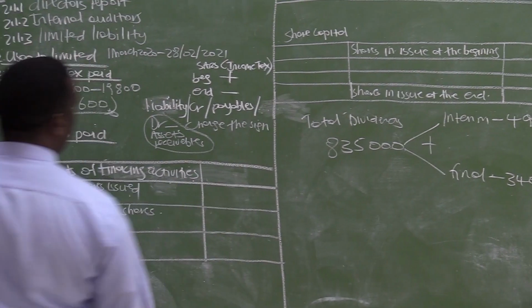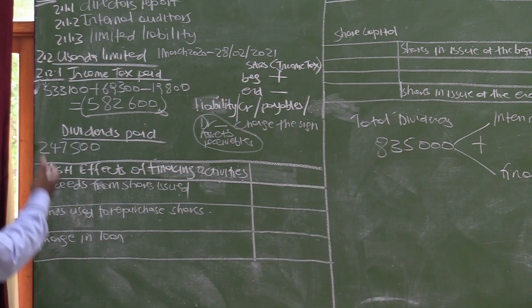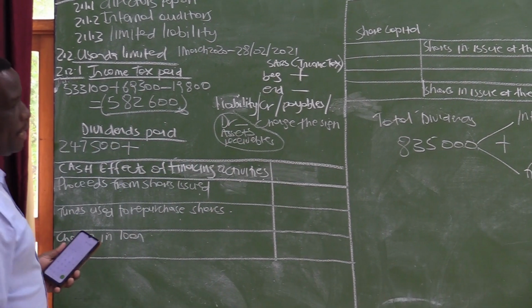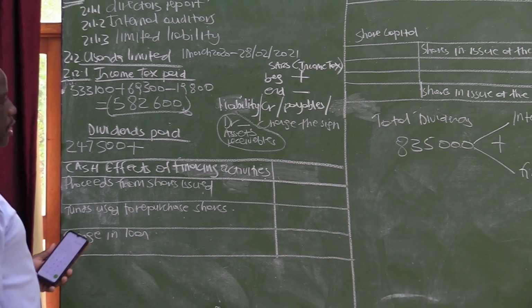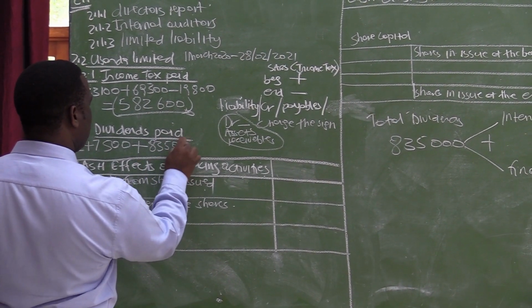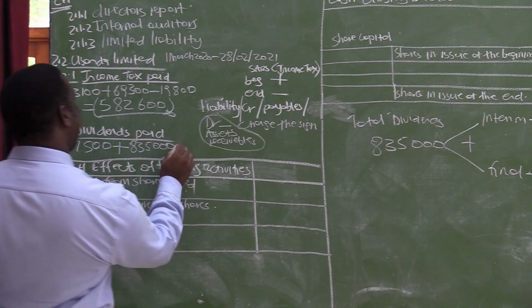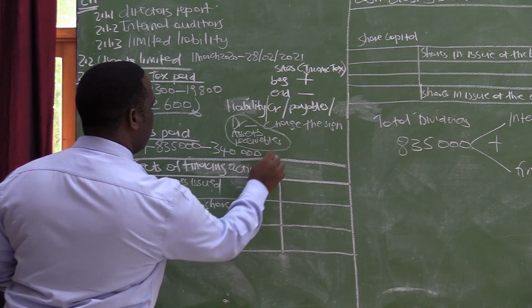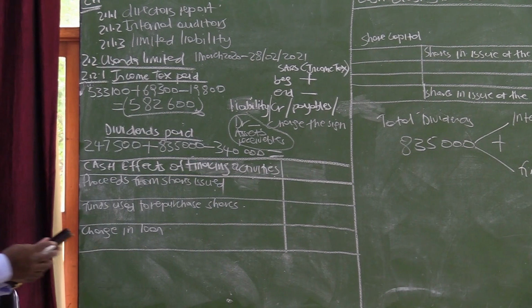So this calculation, you can just do it here. You may decide to just add the interim of 495,000 in this calculation, or you may just add the total dividends as given, which is 835,000, but subtract the final of 340,000. You will get the same answer.